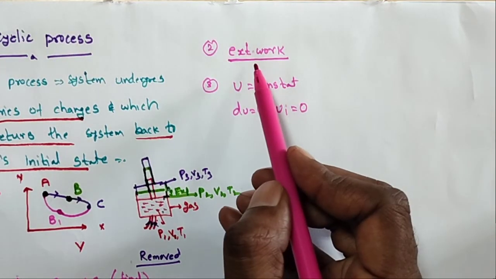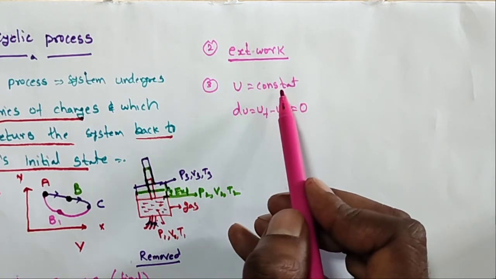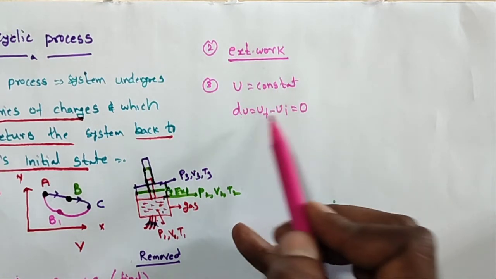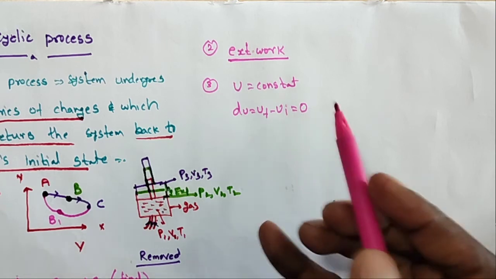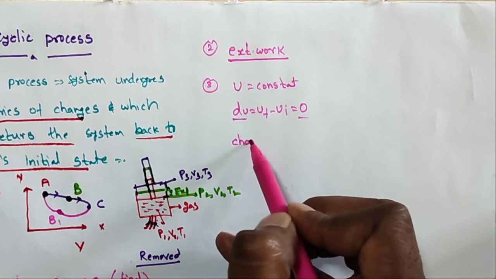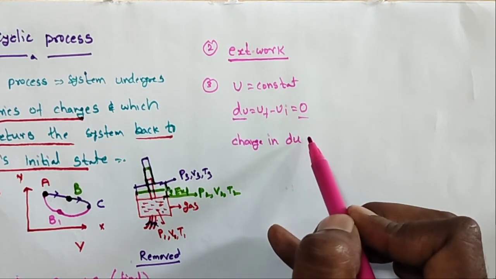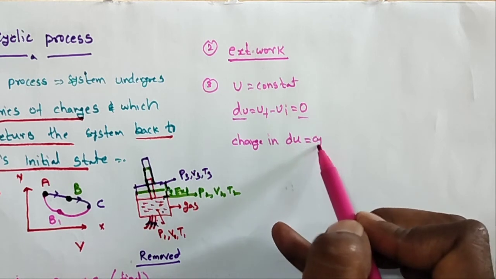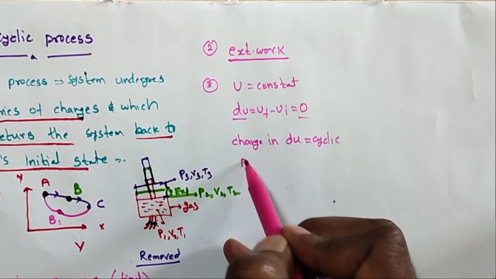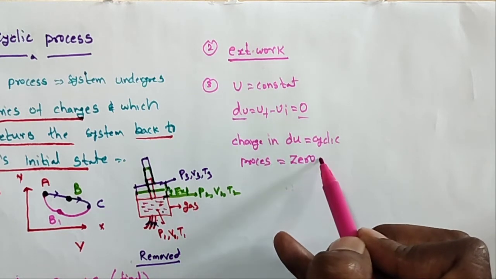So the change in internal energy of a cyclic process, what is the value? Zero.